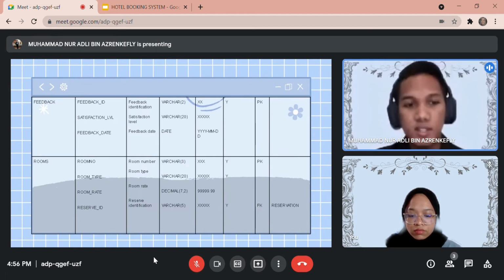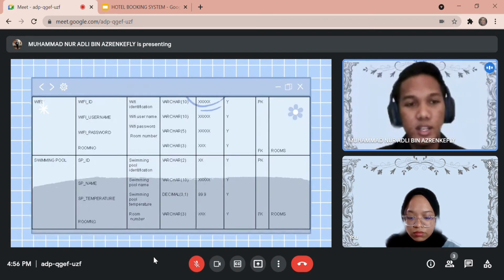Our primary key for this table is room number, and our foreign key for this table is reserve ID. Our next table is Wi-Fi, and the data type that we use for this data is varchar. The primary key for this table is Wi-Fi ID, and the foreign key that we use for this Wi-Fi table is room number from the reference table rooms.